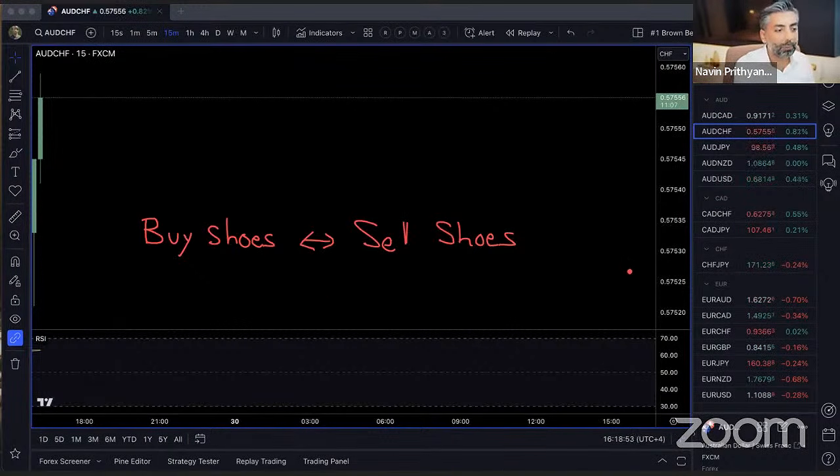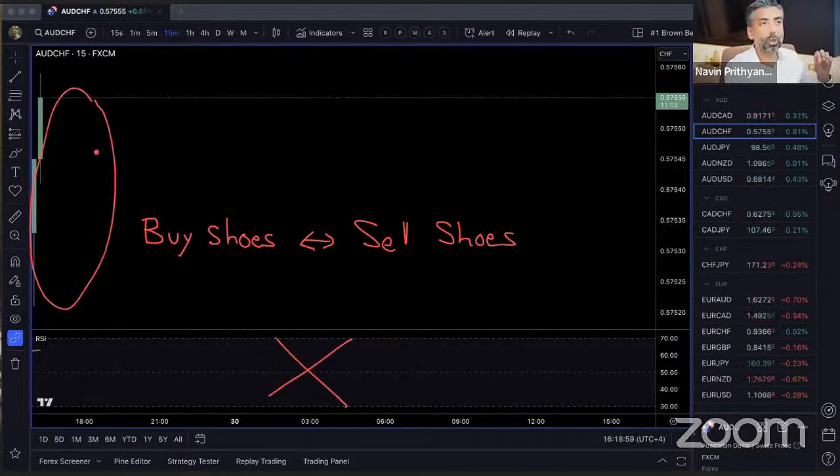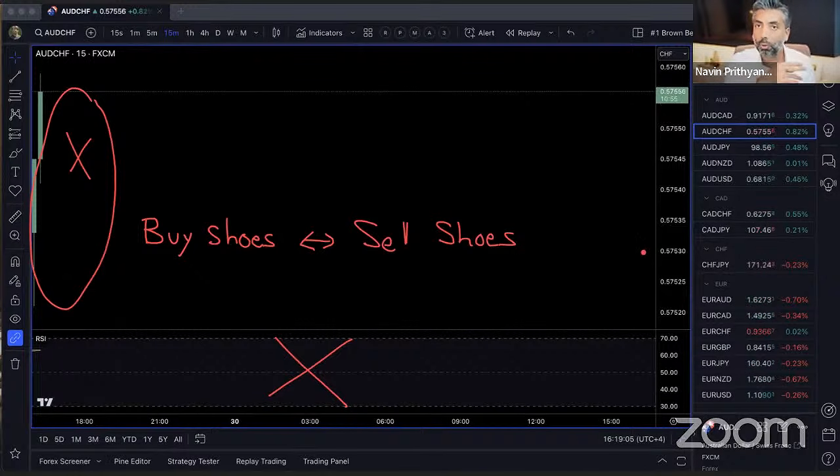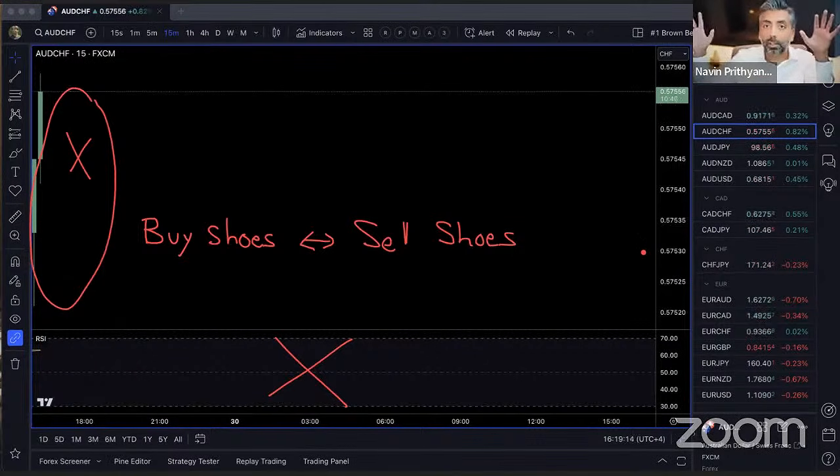Which means if you want to buy your shoes, it's not the indicator, it's not the charts, it's not the candle, it's none of that stuff. If you want to buy your shoes and you go to the mall, you don't ask them, what's the trend of the shoes for the last 90 days? What is the setting of the lights in this mall?